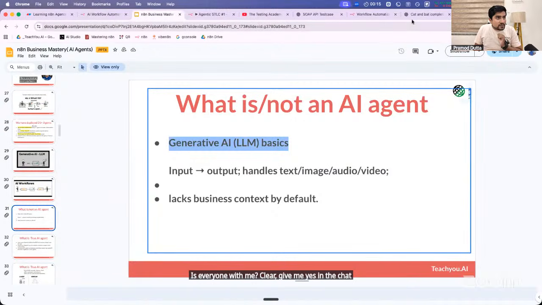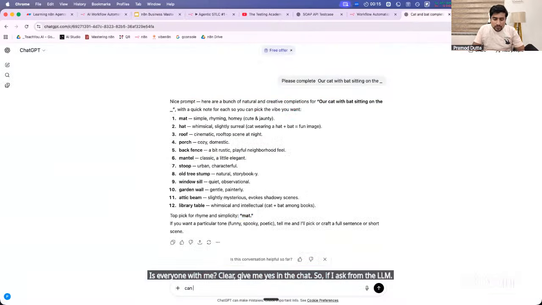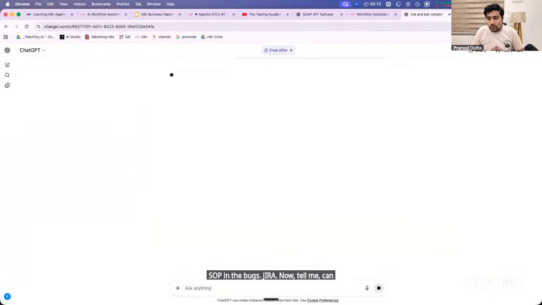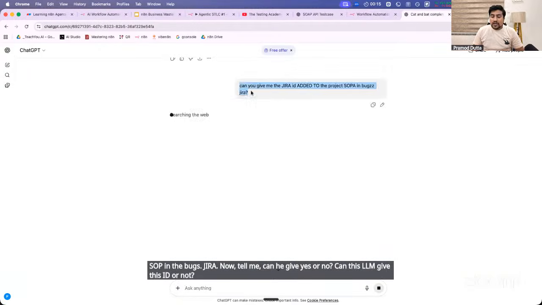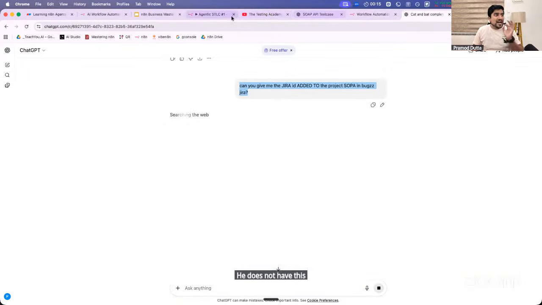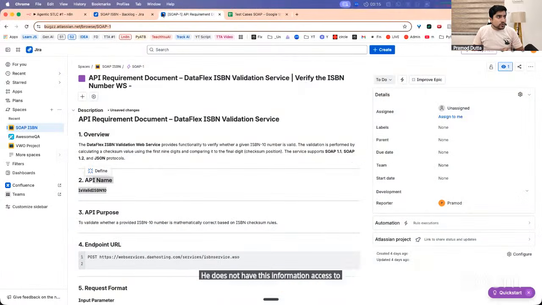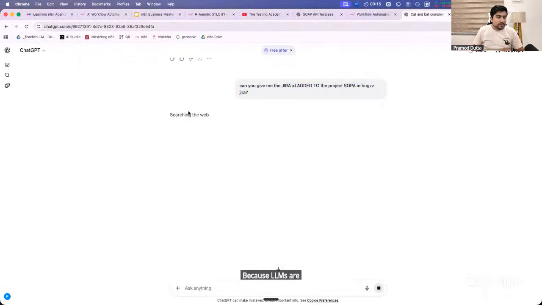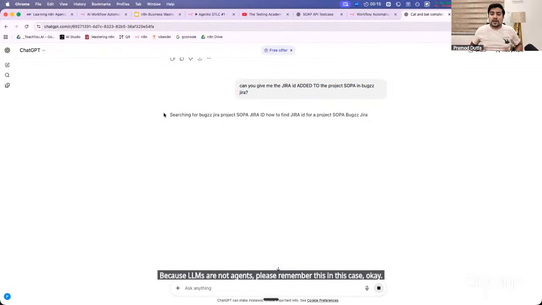So if I ask the LLM, can you give me the Jira IDs added to the project SOP in the bugs Jira? Now tell me, can he give yes or no? Can this LLM give this ID or not? He does not have this information. It does not have access to my Jira. There is no access at all. Because LLMs are not agents. Please remember this in this case. Okay, they are only our brains in this case.